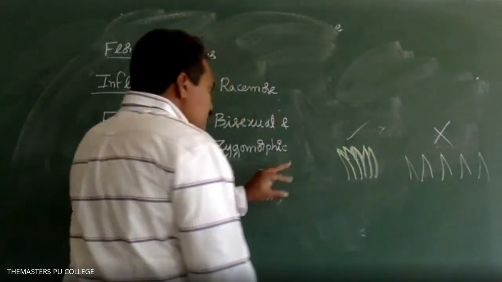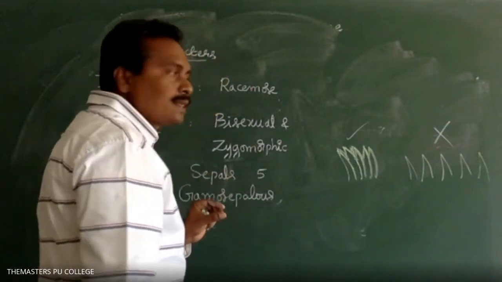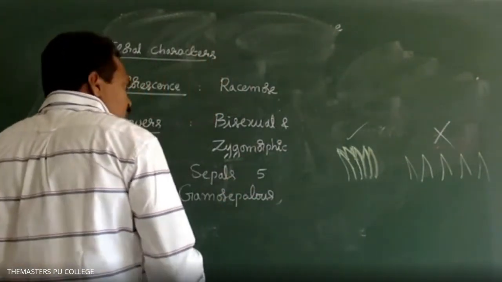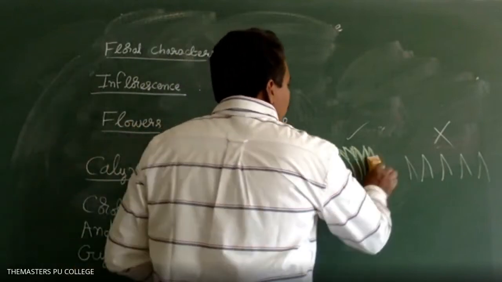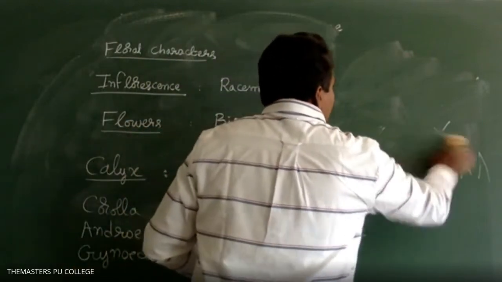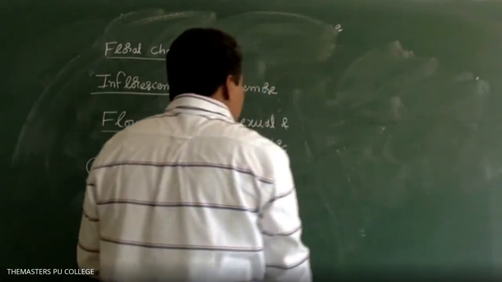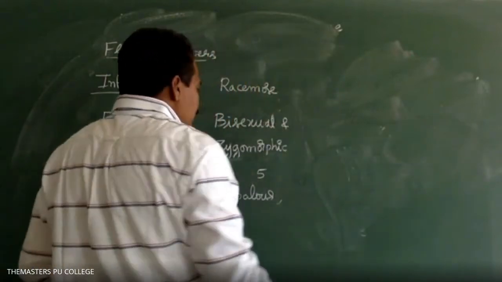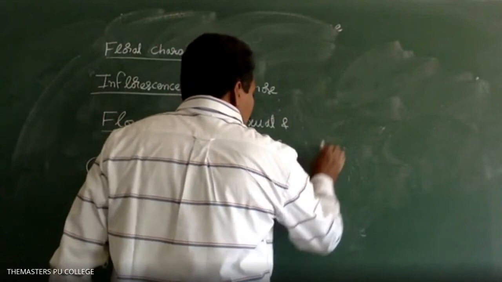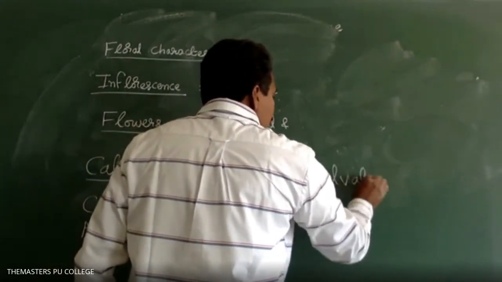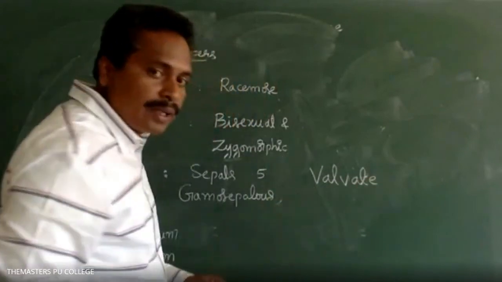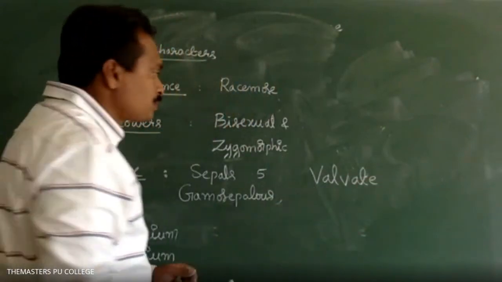And regarding the estivation of sepals, in some of the Fabaceae plants the sepals are arranged without fusion, without overlapping on each other. That is valvate.